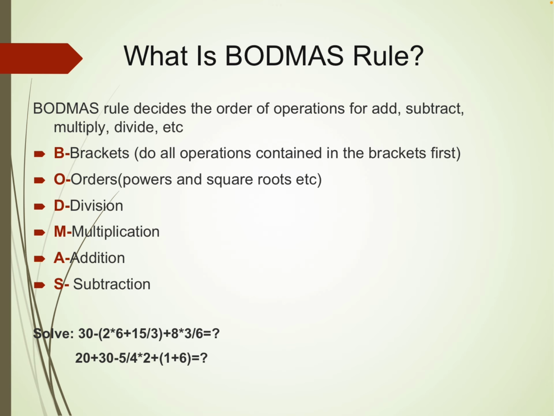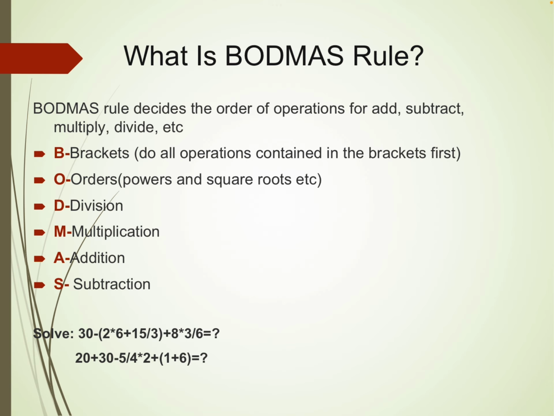So this order will be followed. If we find a bracket in an equation, then we have to solve the bracket first. If we find a division sign, we have to solve that before multiplication, addition or subtraction.